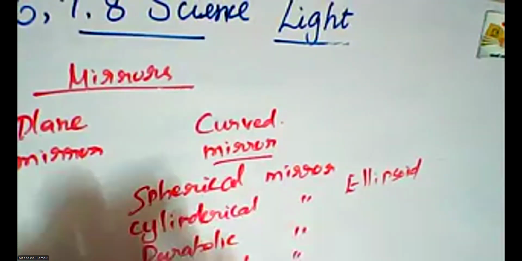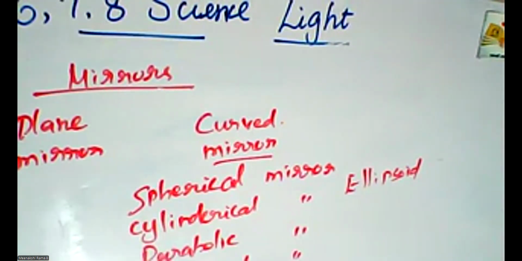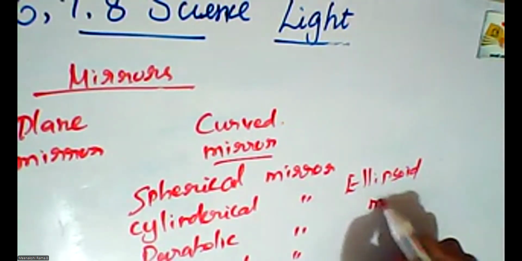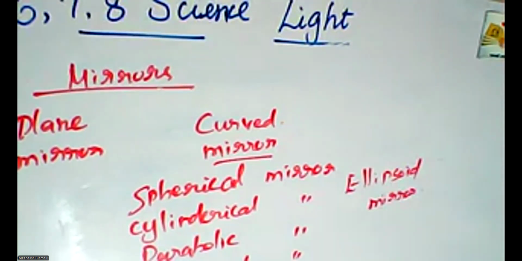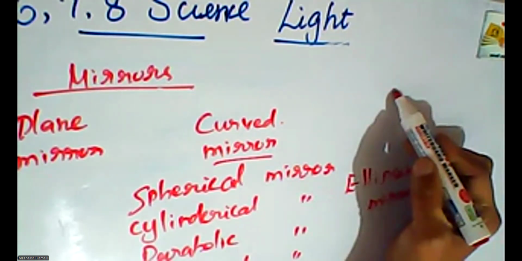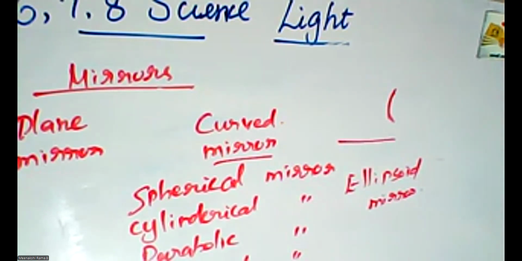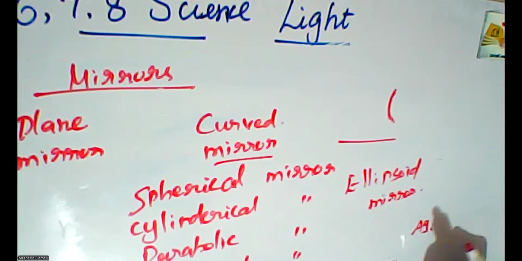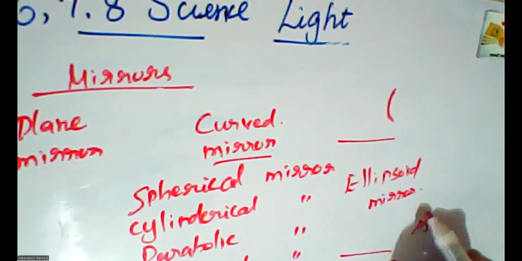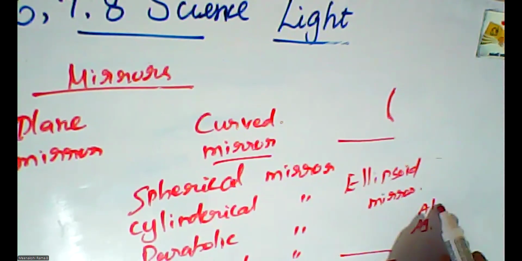The types of curved mirrors are spherical, cylindrical, parabolic, and ellipsoid mirrors. Next, spherical mirrors are a form of curved mirror. Generally, one side of the mirror is polished with the help of a silver or aluminum coating, Ag or Al.